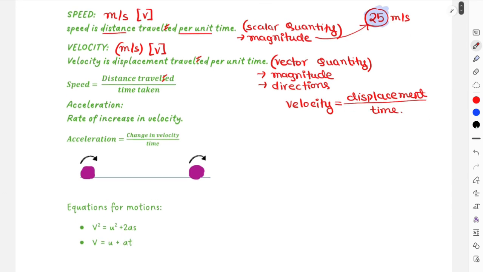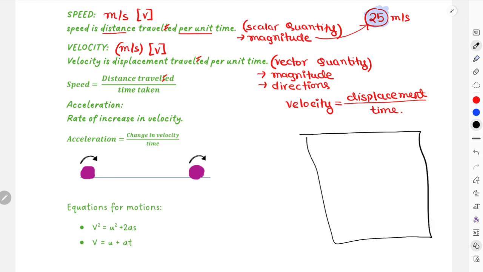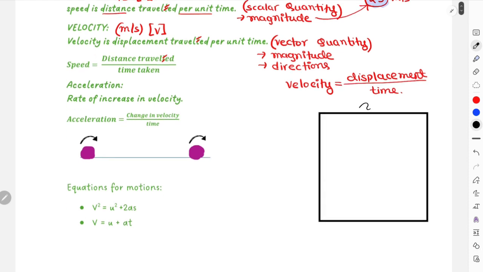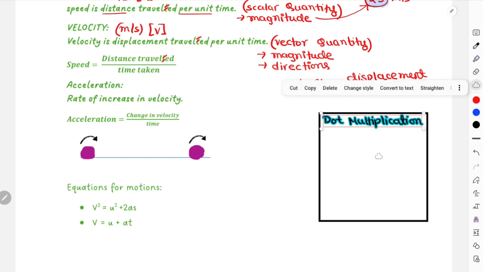Now we can use dot multiplication to understand if a quantity is a vector or a scalar quantity. In order to understand dot multiplication, I'll just use a box over here. For dot multiplication, we use this method. Again, dot multiplication is not actually required in your IGCSE knowledge. I learned this in my undergraduation, where we can understand if a quantity is vector or scalar using matrices also, right? So we're not using that, obviously. Matrix calculations are not needed in IGCSE physics or A-level physics, and they're quite lengthy and complicated, so that's why I do not use that in my IGCSE or IAL classes.